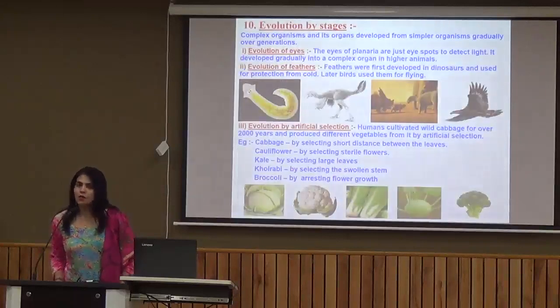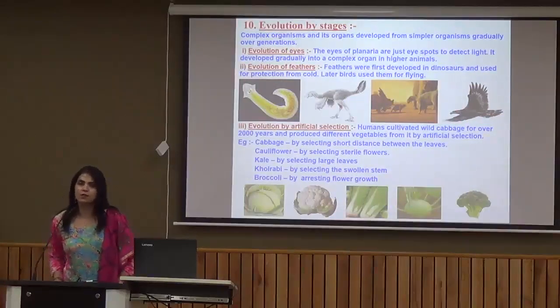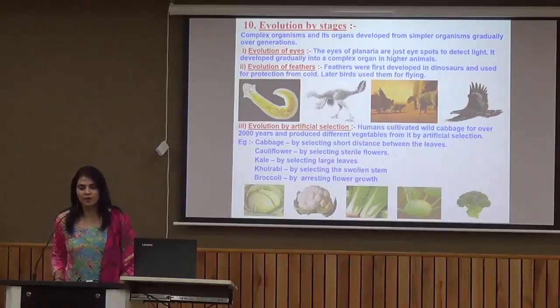Now the next is evolution by stages. Whatever organs or organisms are there, they cannot be formed in 1 year or in 2 years or in a few days or in 100 of years. Any particular organ, it might be eye, it might be feather, all the organs might be giving some kind of survival advantage.